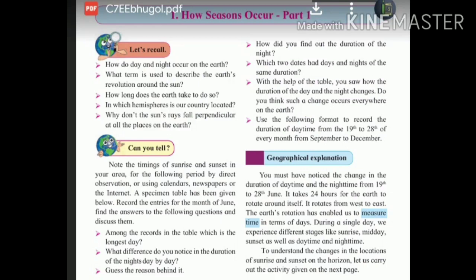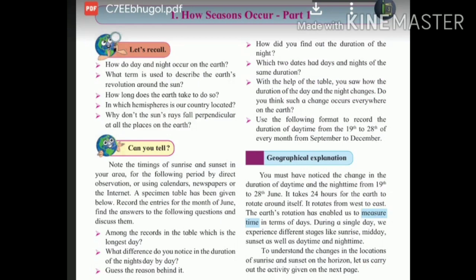It takes 24 hours for the earth to rotate around itself. It rotates from west to east. The earth's rotation has enabled us to measure time in terms of days.